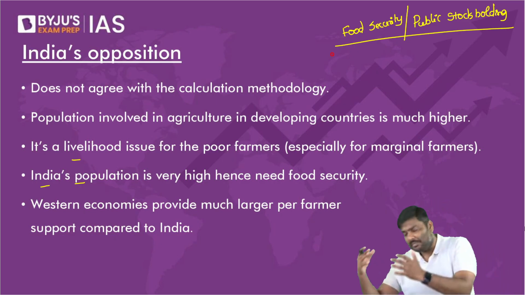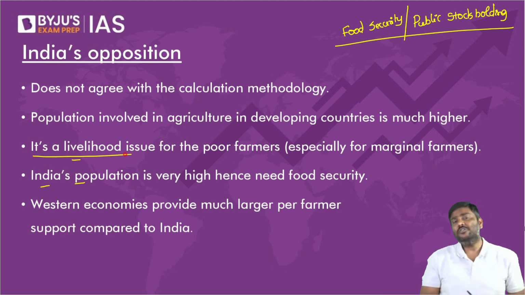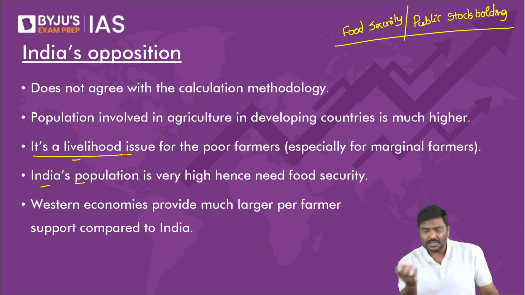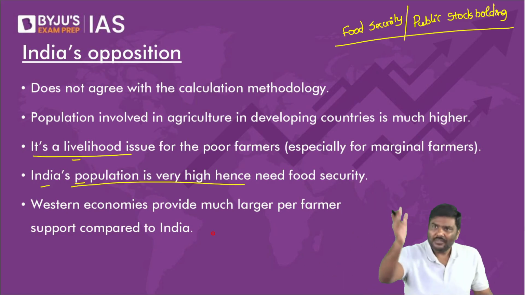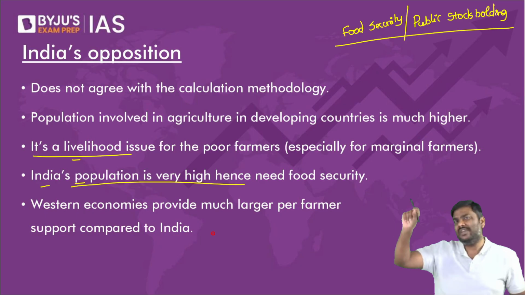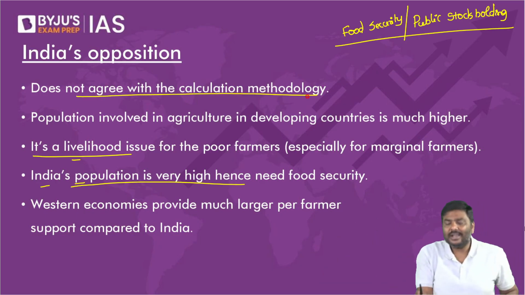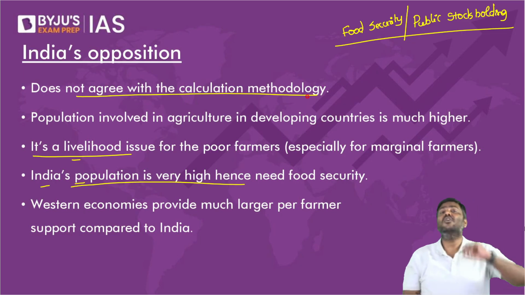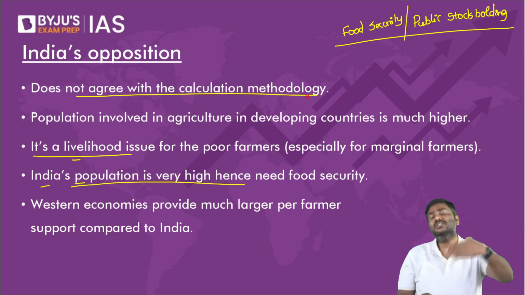If you are reading newspapers, you'll come across this headline, food security issue at WTO, or else they will also use the term public stock holding issue. Any problem why this is called as a food security issue or public stock holding issue? Government will pay the money, purchase food grains, store it and distribute it under the NFSA. So it's a food security issue or a public stock holding issue.